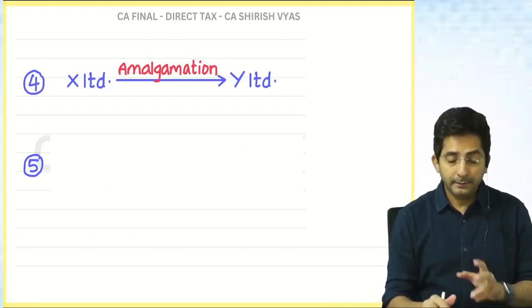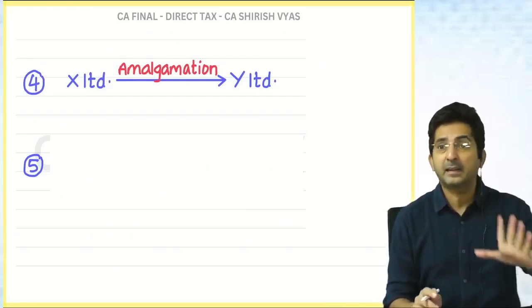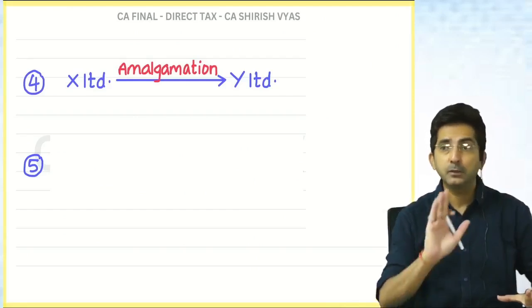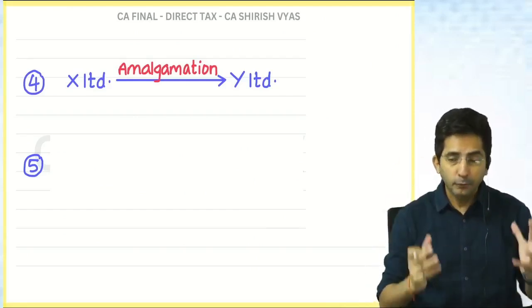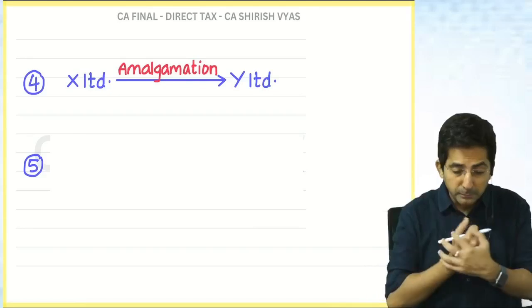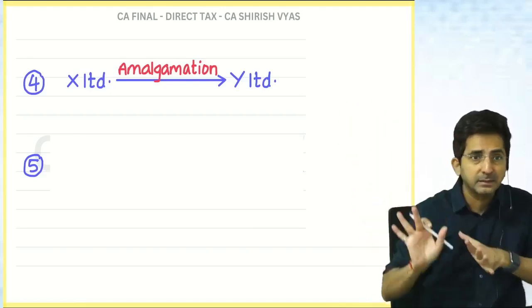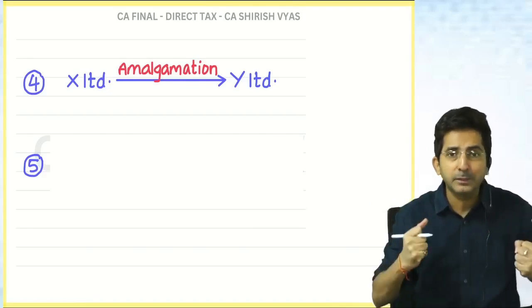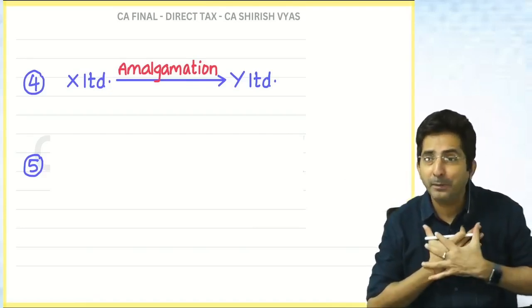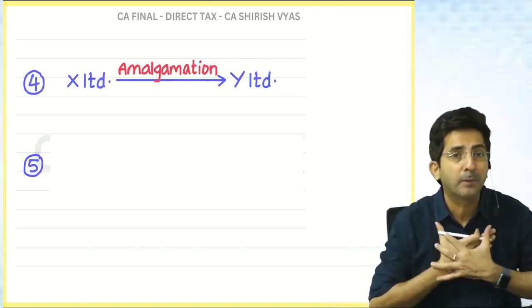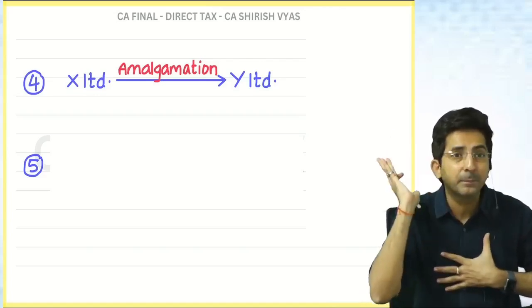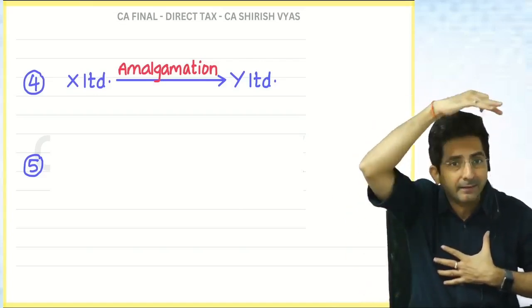See, this transaction looks like a transfer, but it is not a real transfer. You know, real transfer means what is mine is now belonging to someone else. But you know, in amalgamation, what happens? My property is still my property. My name disappeared. Everything has come in Y.